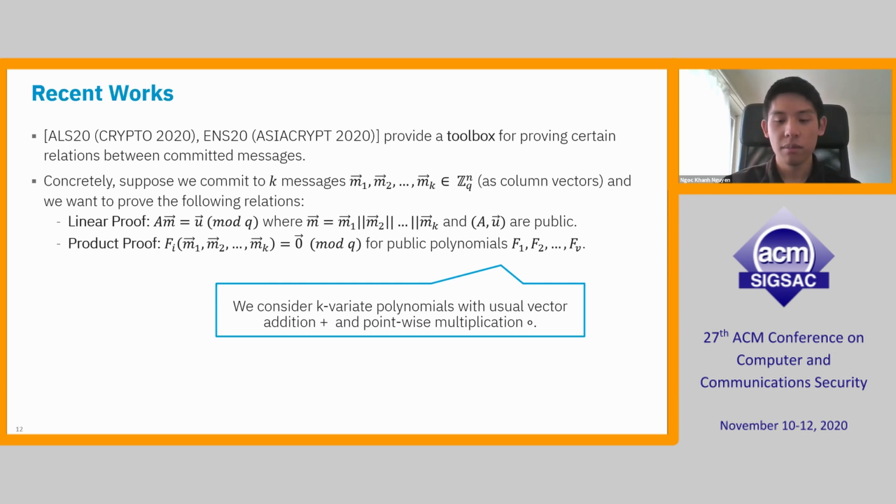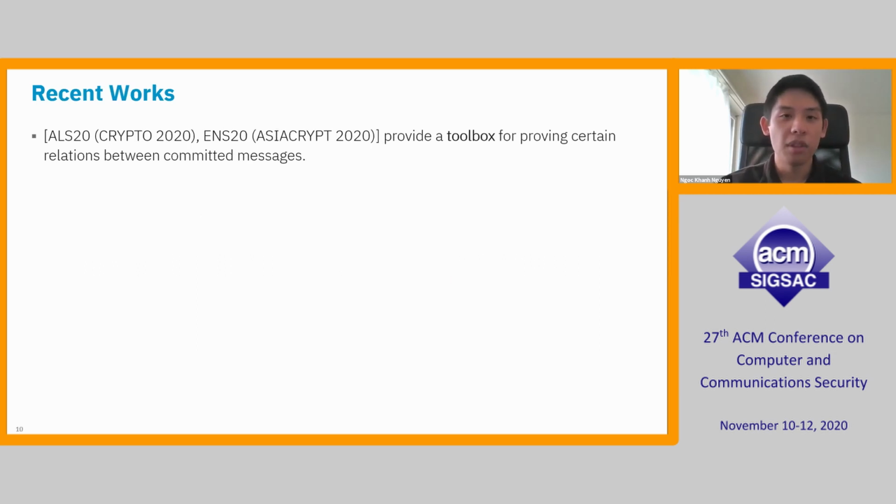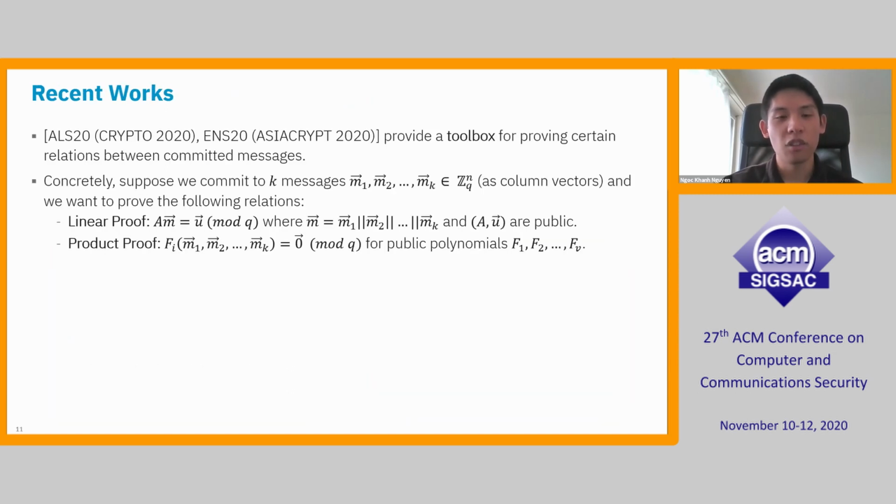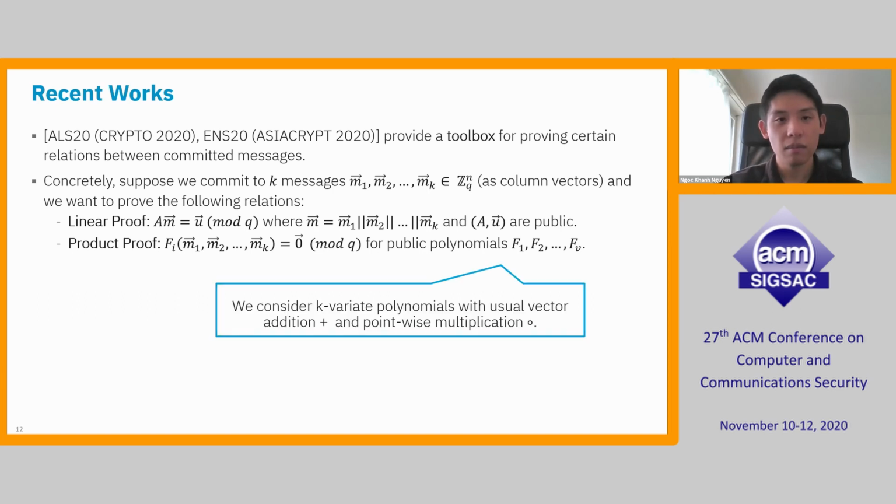And here I already mentioned, when we talk about polynomials, we mean with the usual vector addition and pointwise multiplication. So now going back to the statement I described before, we can look at it in terms of the linear and multiplicative relations. We want to prove that AS is equal to U, which is a linear relation. And then I also mentioned that we want to prove that S has small coefficients, for example, binary, 0, 1. Then this would be the multiplicative relation. So I just wanted to show the connection between these two slides.